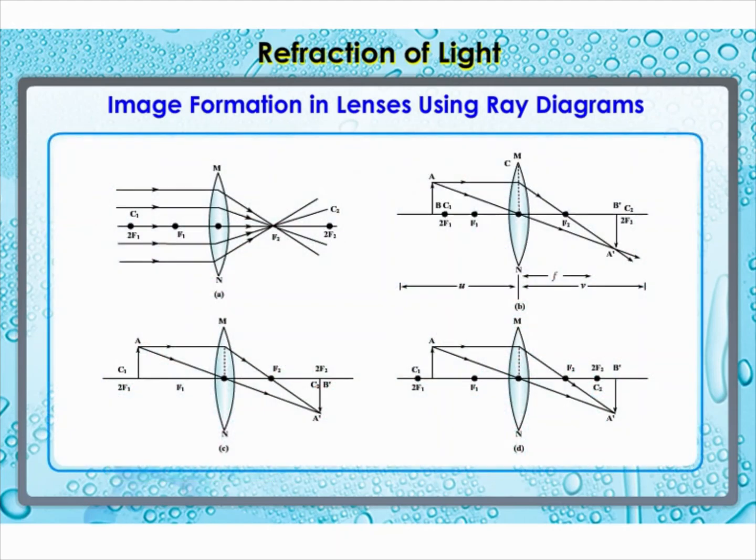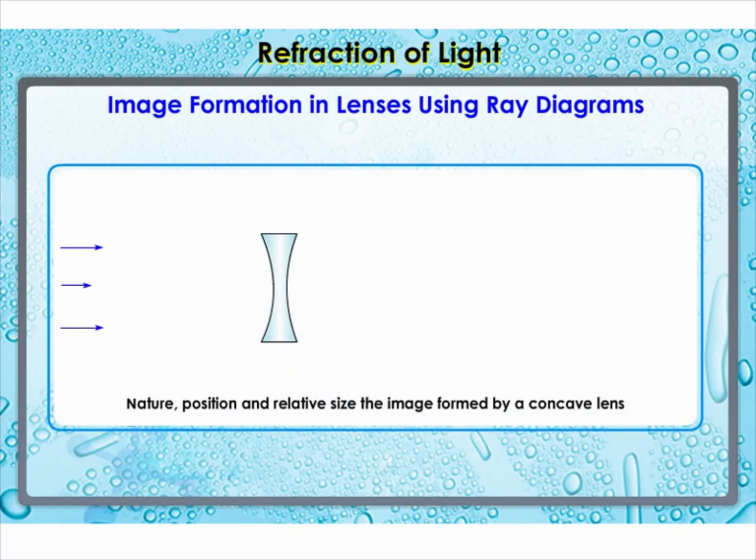The ray diagrams for the image formation in a convex lens for a few positions of the object are shown. The ray diagrams representing the image formation in a concave lens for various positions of the object are shown.